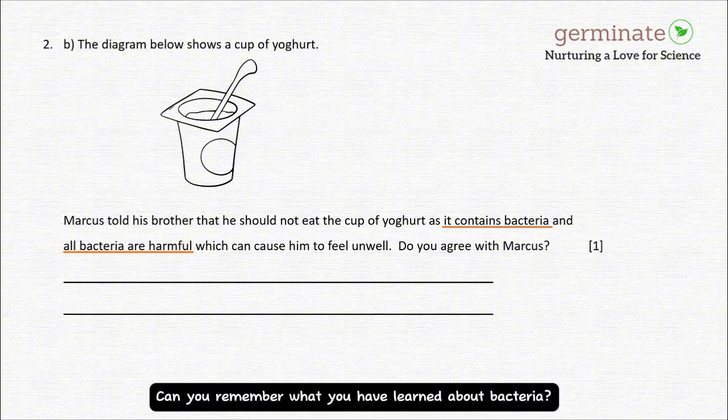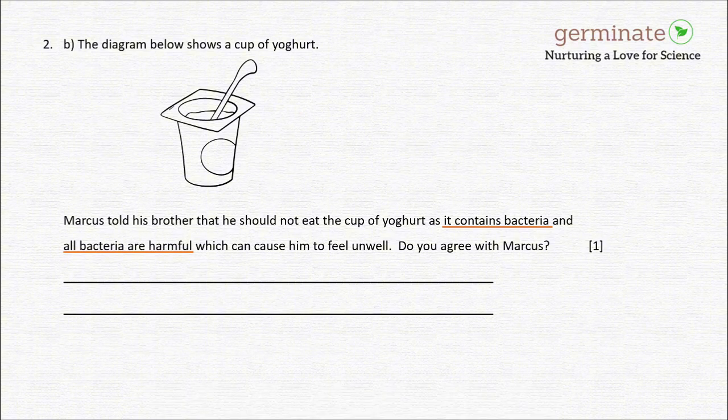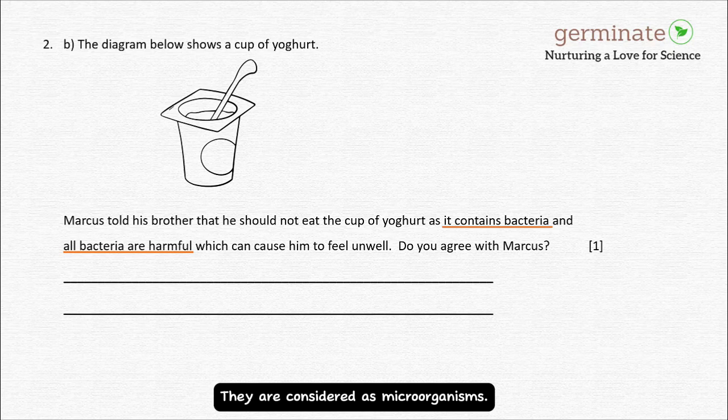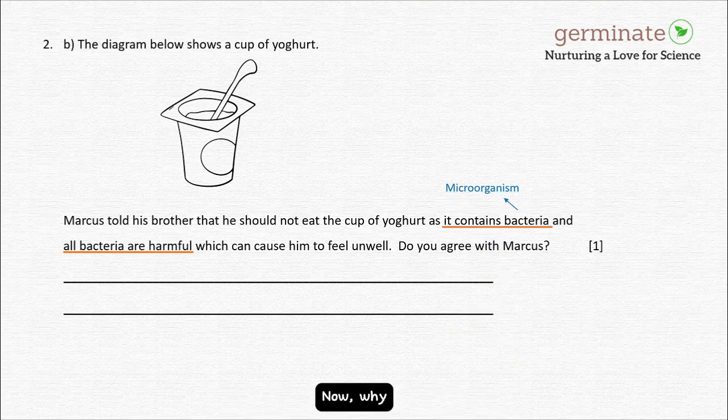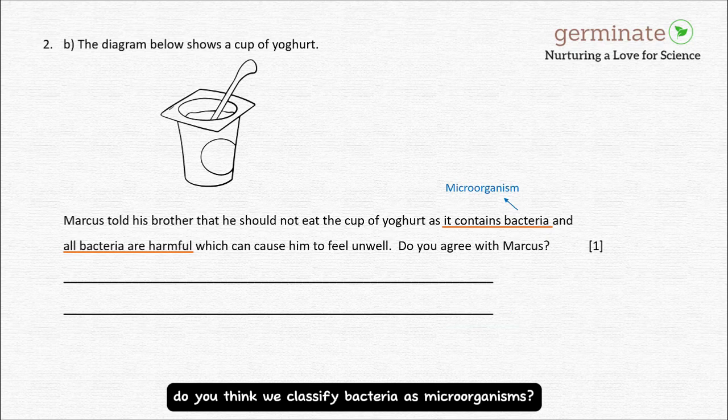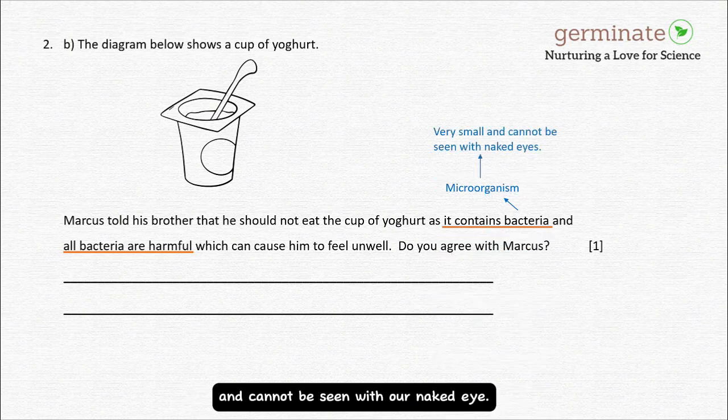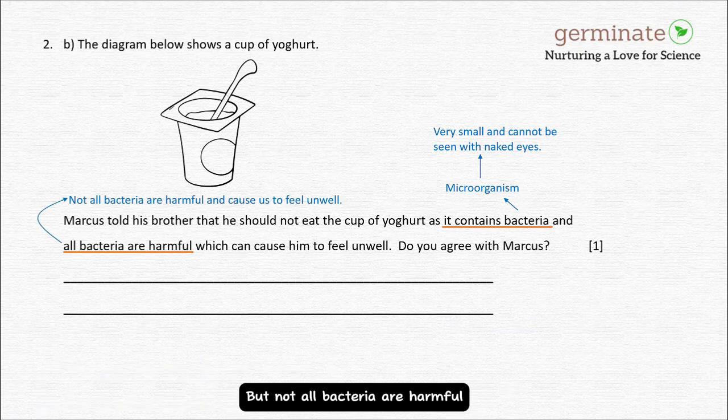Can you remember what you have learned about bacteria? They are considered as microorganisms. Now, why do you think we classify bacteria as microorganisms? Microorganisms are organisms that are very small and cannot be seen with our naked eye. Is it true that all bacteria are harmful? No, some bacteria are harmful to people because they may cause illness such as diarrhea or food poisoning, but not all bacteria are harmful and can cause us to feel unwell.